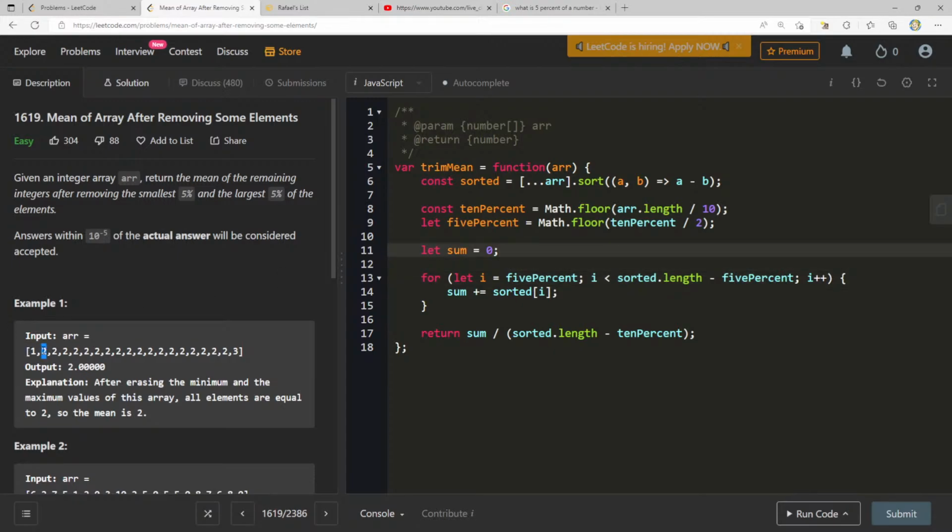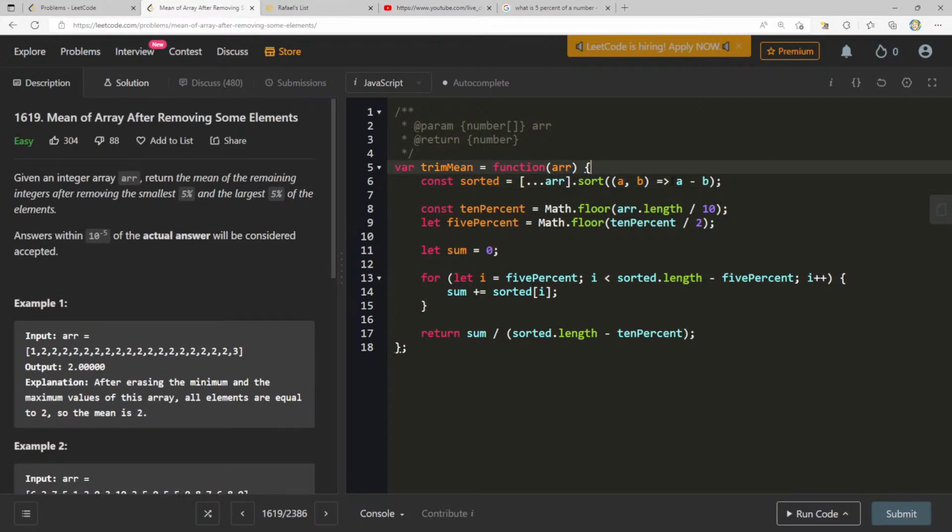Let's say it's like 1, right? And I'm going all the way up until sorted length minus the 5%. In this case, just this one, right? So I just want to consider these numbers inside of here. So I create a sum. I go through all these, I calculate that sum, and then I essentially just divide by sorted length minus 10%. You want to divide it by the 90% of items that are there, right? So yeah, it seems pretty straightforward to me.